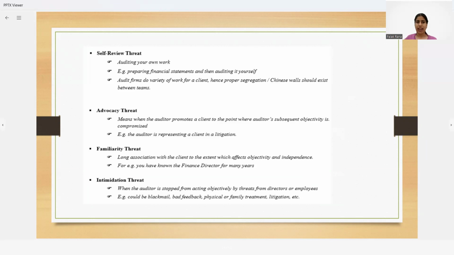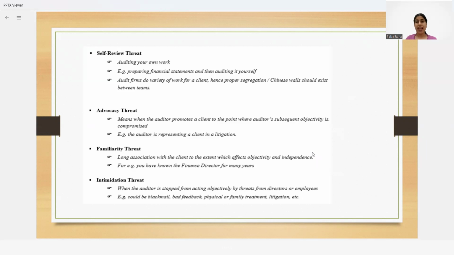Now, next is the advocacy threat. That means whenever the auditor is promoting the clients, maybe in public, that is known as the advocacy threat. Suppose I am representing my clients in litigation, so I am representing myself as the representative of the client. Maybe I am accompanying him to the income tax office, so I am just giving the idea that don't worry, I am with him. These types of situations could create an advocacy threat.